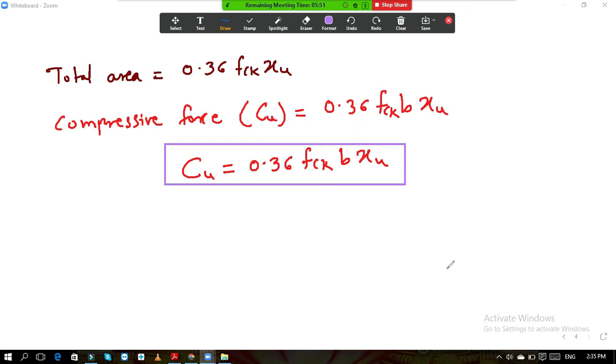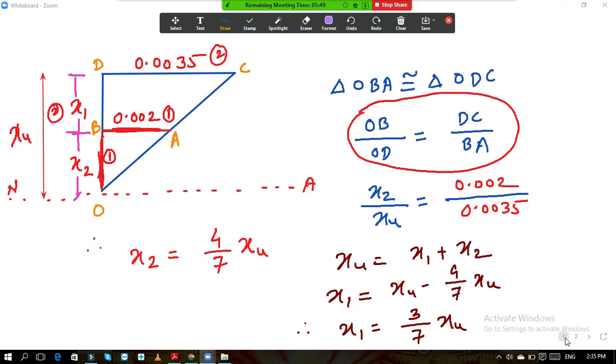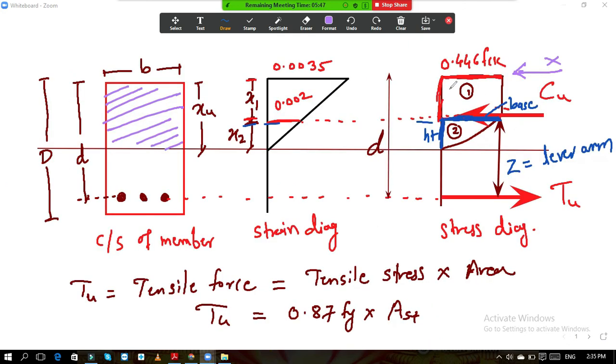Now this is one part. The second thing is, now we want to calculate the distance of this Cu from the top. That is the centroid from the top, we need to calculate.